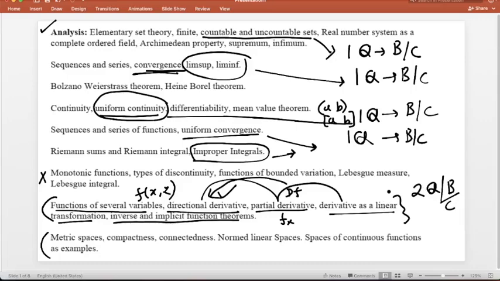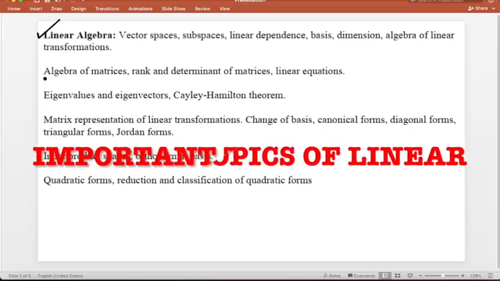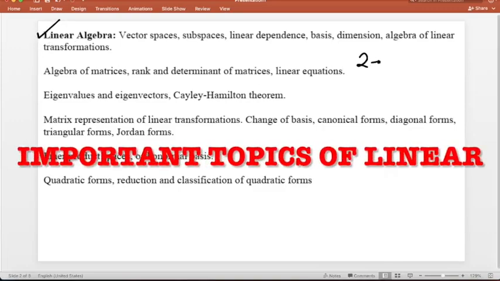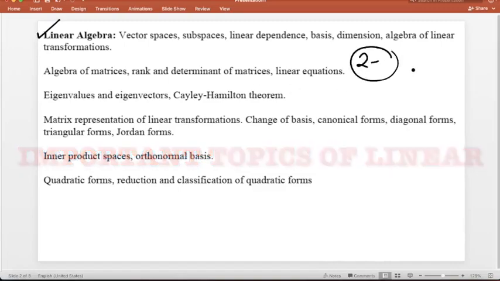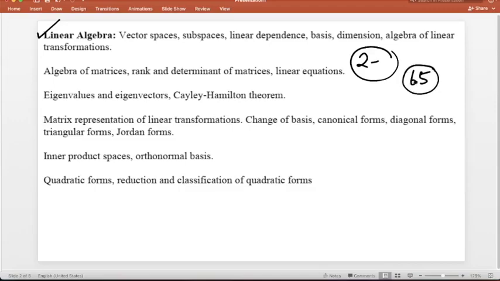Now we come to discuss linear algebra. Linear algebra is the second highest marking paper in this CSIR exam. About 60 to 65 marks of questions you will get from this, from part B as well as part C. Around 6 to 7 questions at least you will get in part C from this topic, and 4 to 5 questions in part B, right?